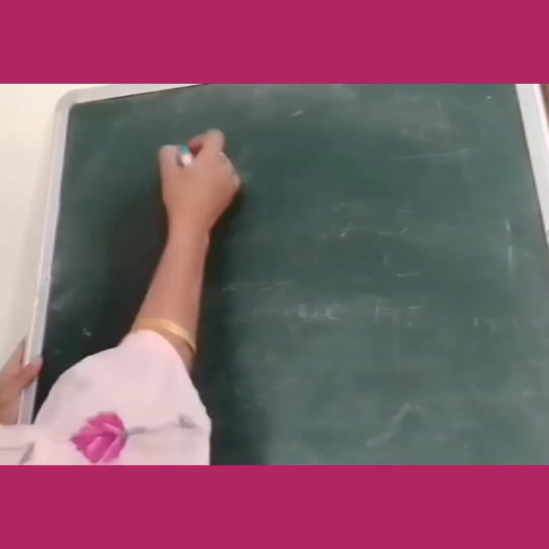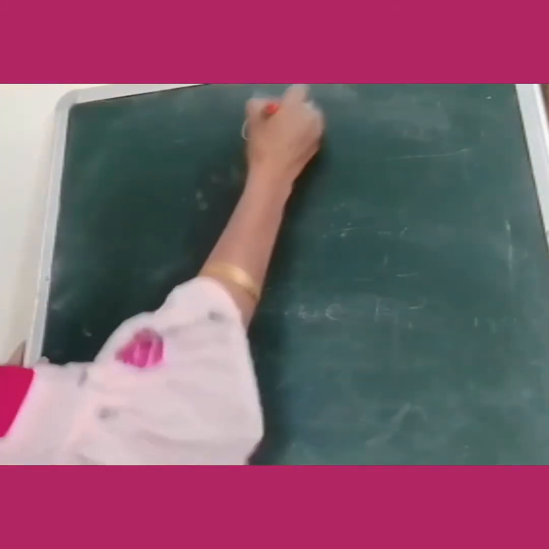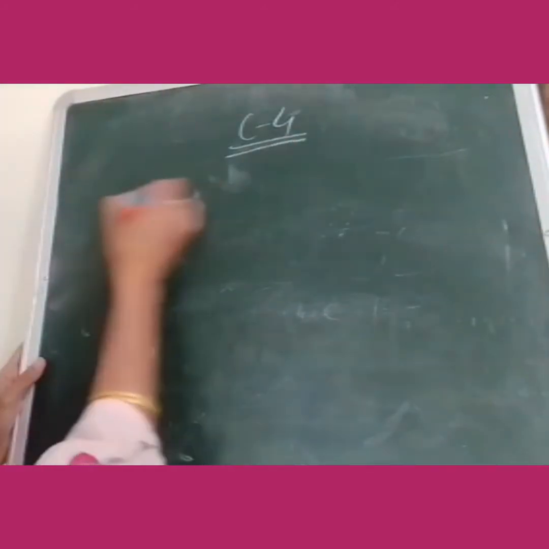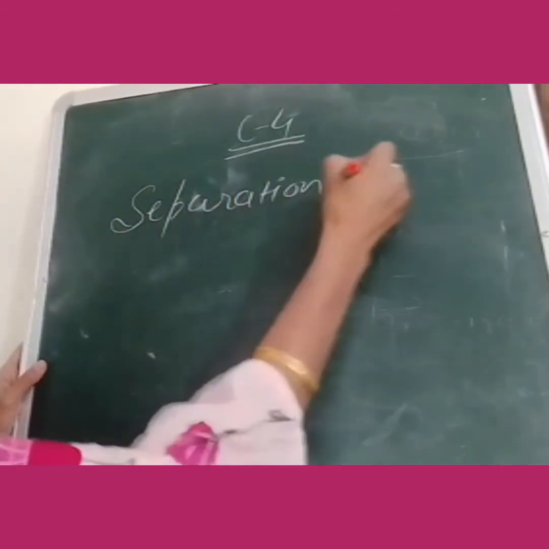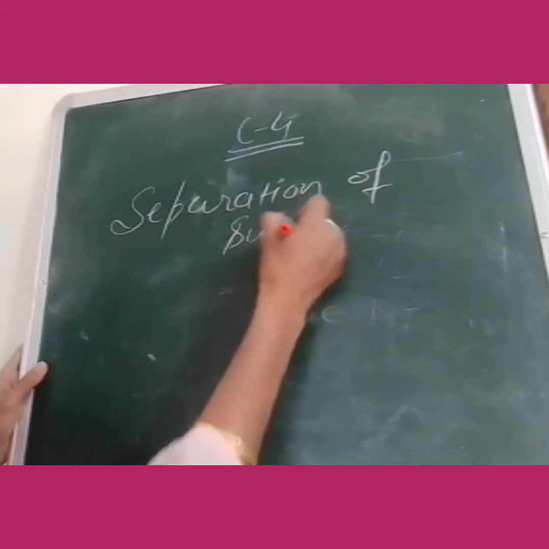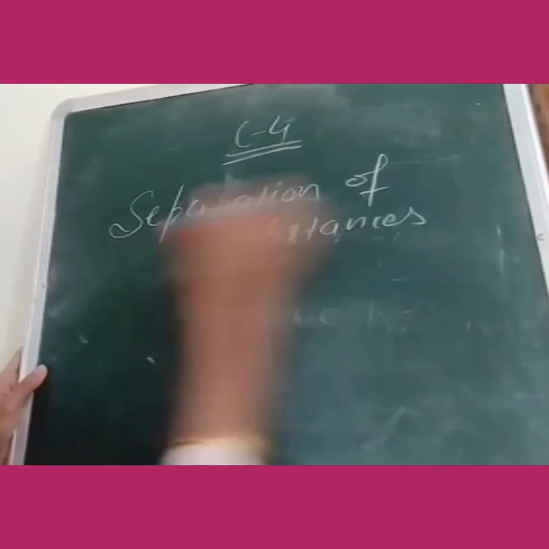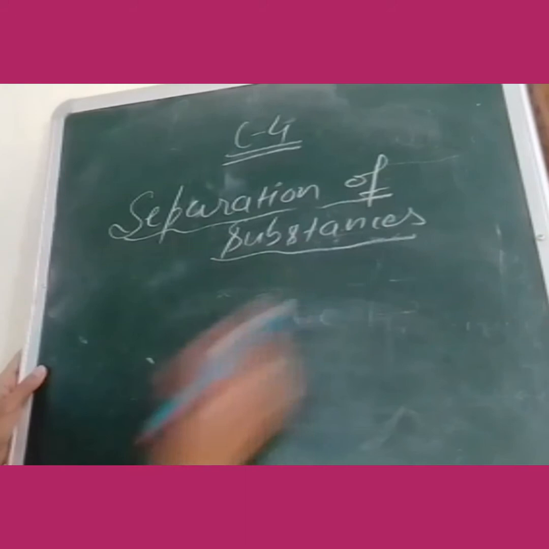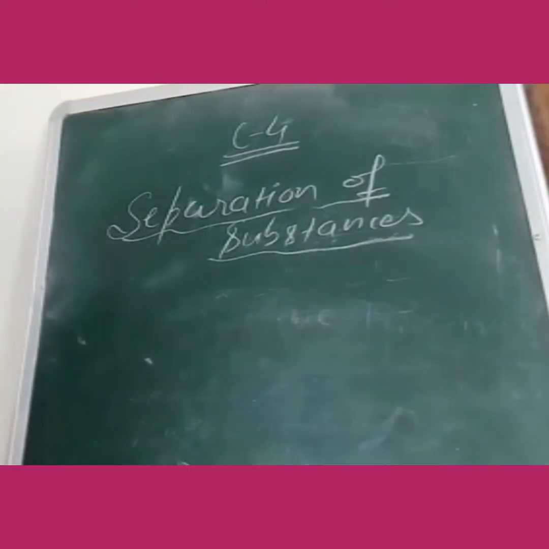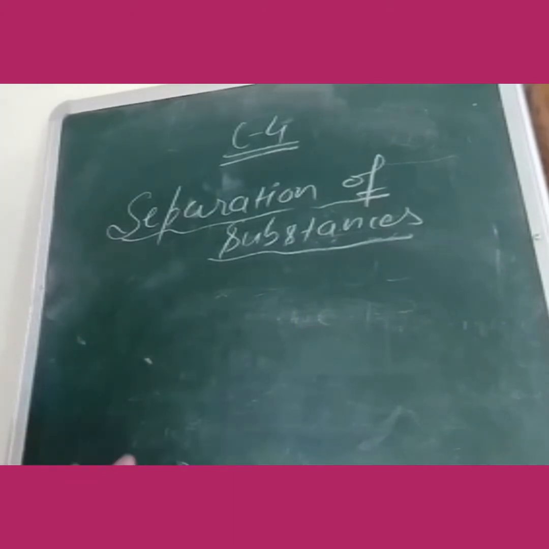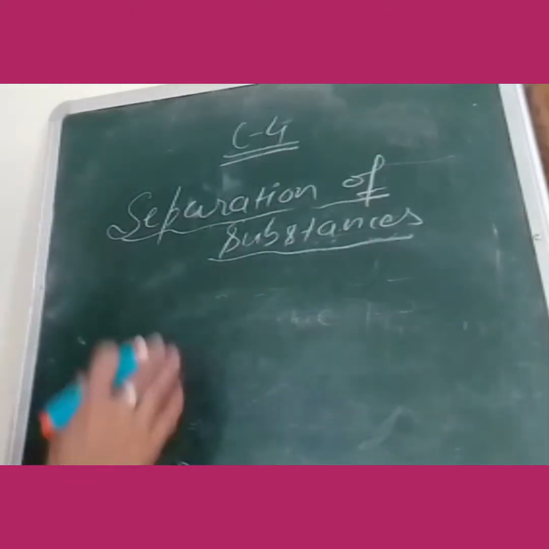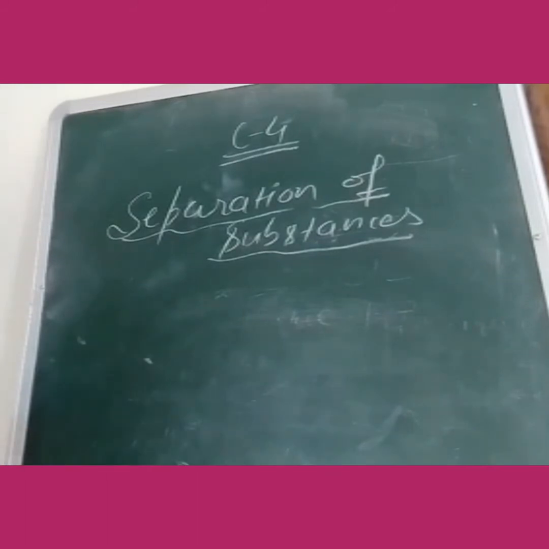Today we are going to start chapter 4. Chapter 4 is separation of substances. In this chapter, you will study about pure substances, about mixtures, then how we can separate different mixtures, and you will also study about homogeneous and heterogeneous mixtures.